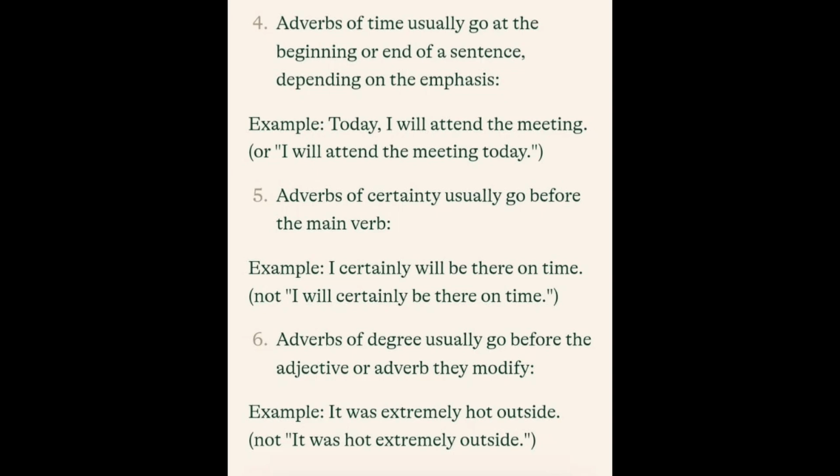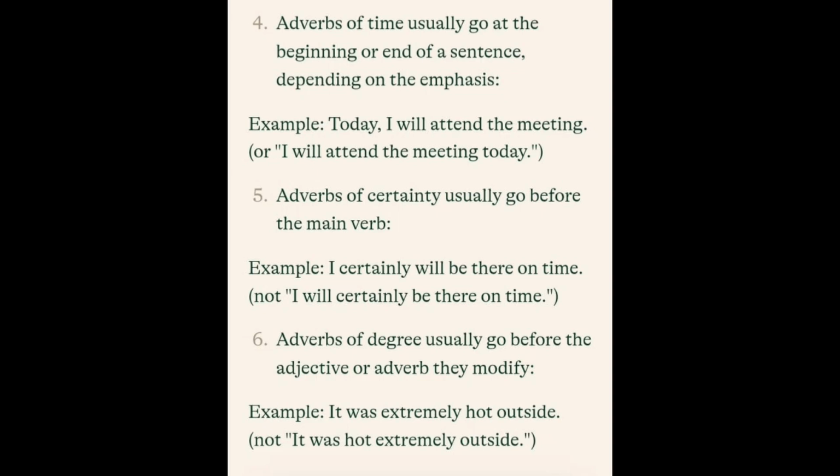Okay. Then 5. Adverbs of certainty. I don't think I've mentioned adverbs of certainty before. But we also have adverbs of certainty. They usually go before the main verb. They tell us the certainty of an action. For example, I certainly will be there on time. I surely will be there on time.